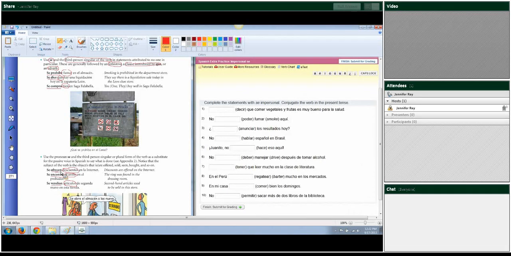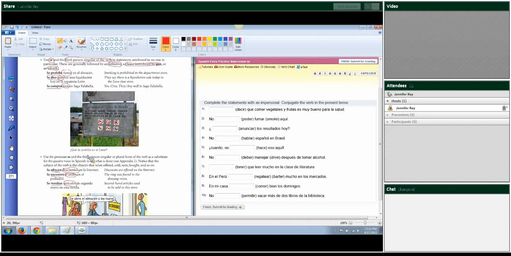So you can use different tenses, because you'll notice this is present tense. They put preterite here. What was found, the ring was found in the dressing room, and secondhand clothing used to be sold in this store. So you can see that this was present tense, this was preterite, and this was imperfect. But it's all still third person.